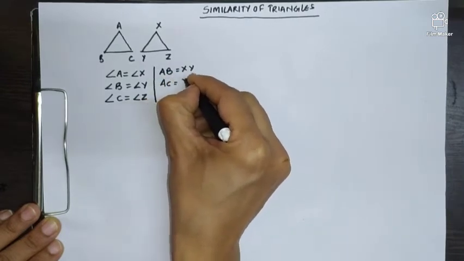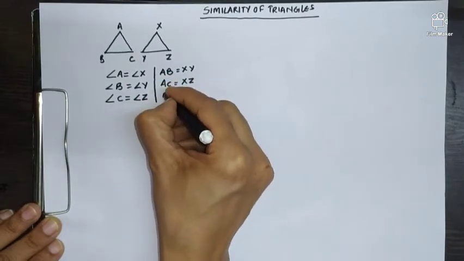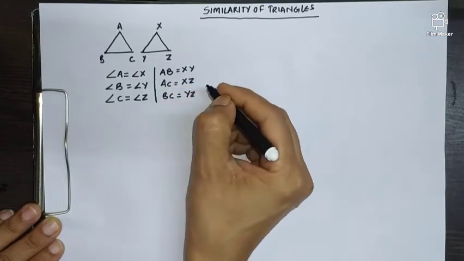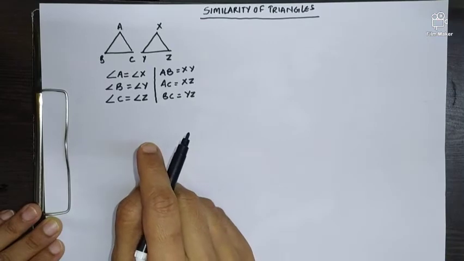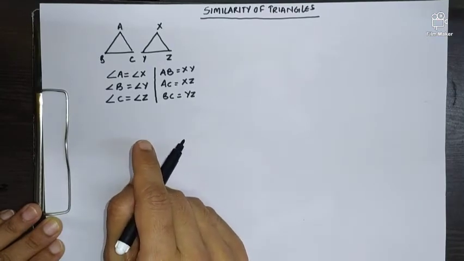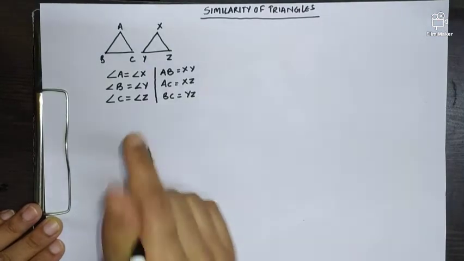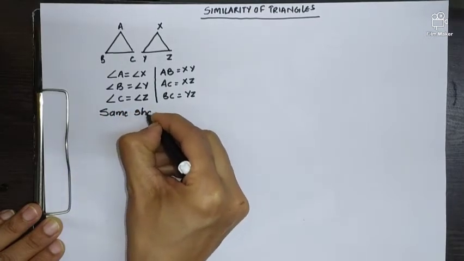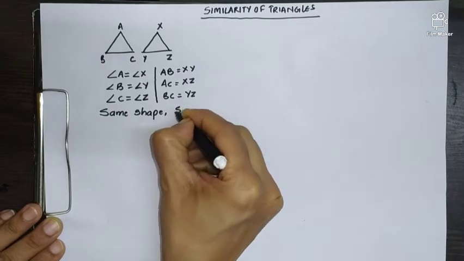AC is equal to XZ. And as we have learned, congruency means completely overlapping each other. So obviously, if this is the condition, the two triangles, that is ABC and XYZ, will definitely overlap each other because they are the same shape and same size.